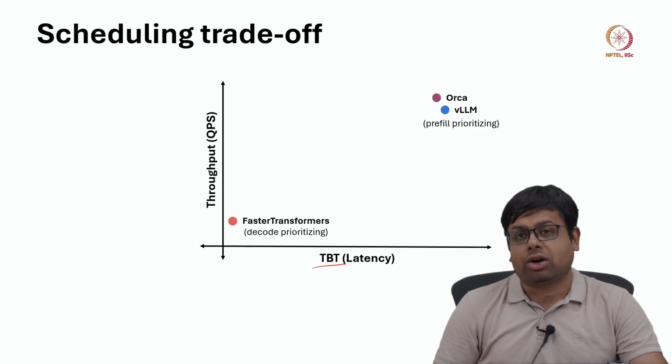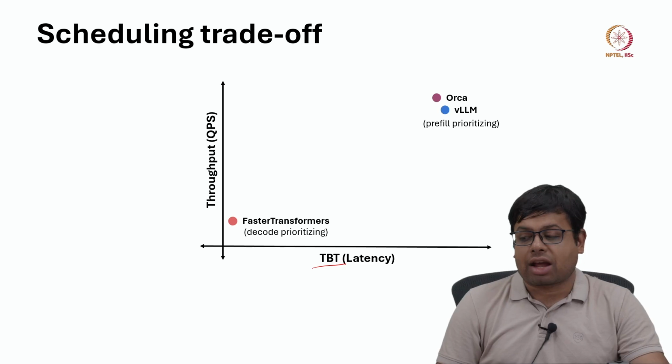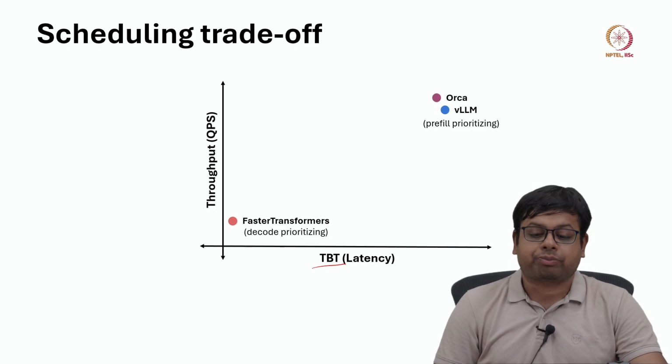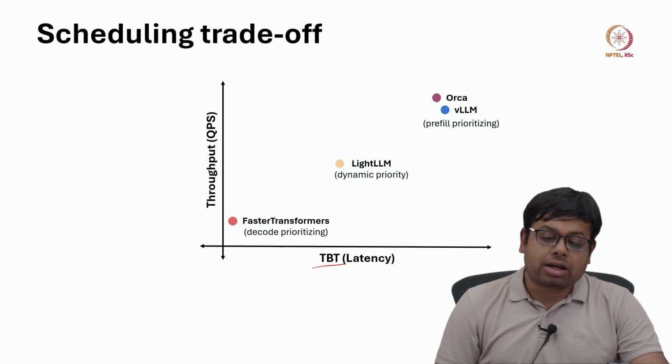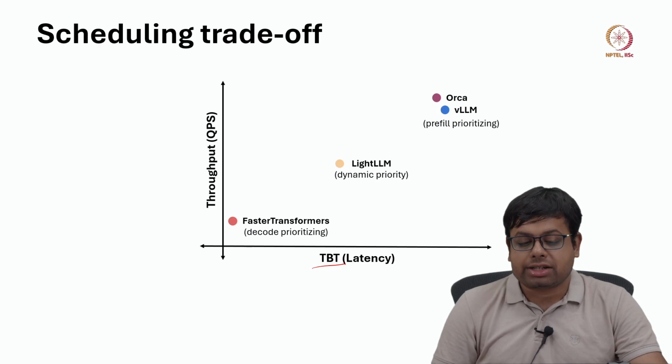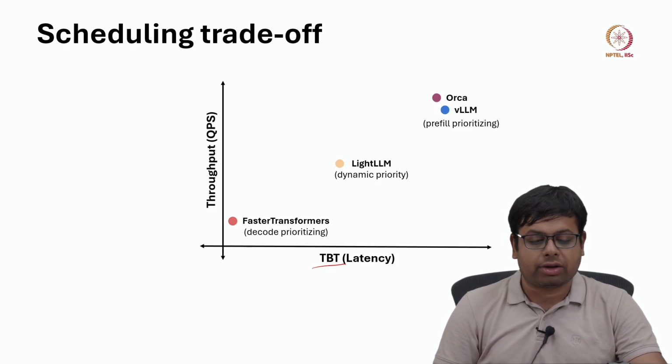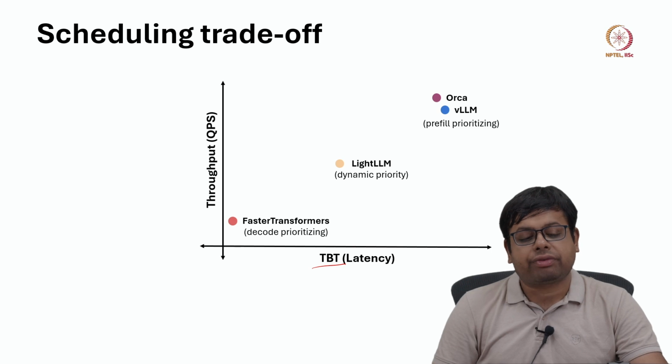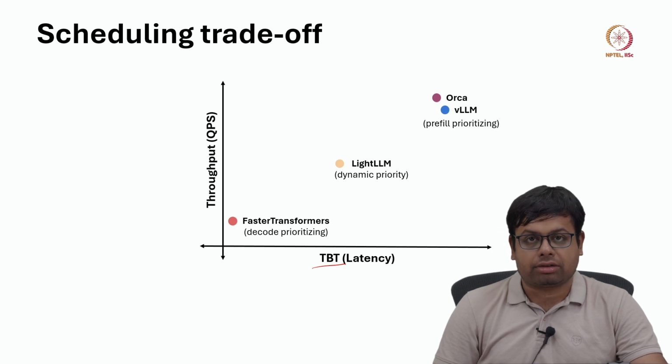In that case, the previous decode is stalled, and that is why the time between token is higher, right. There is a technique called LightLLM, which provides dynamic priority between the prefill and decode. It tries to strike a balance between time between token and throughput, but again not too much.